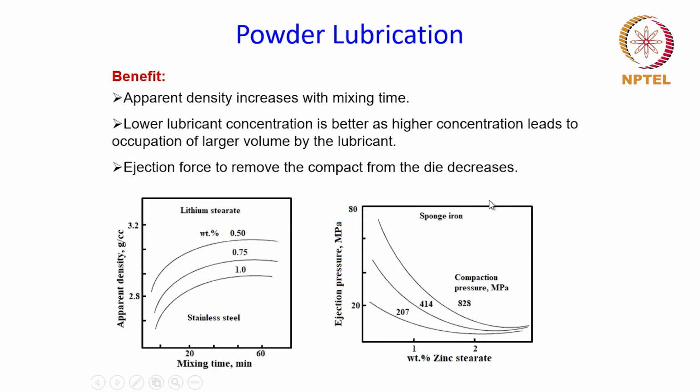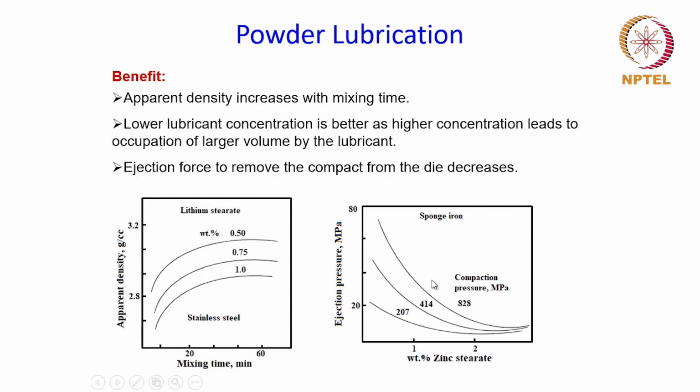And the lubricant will also help in ejecting the compact, because the friction between the compact, which is now already given a particular shape, and the die wall is reduced due to the presence of the lubricant, and that will in turn aid the ejection process when the compact is coming out from one end of the die at the end of the compaction process.